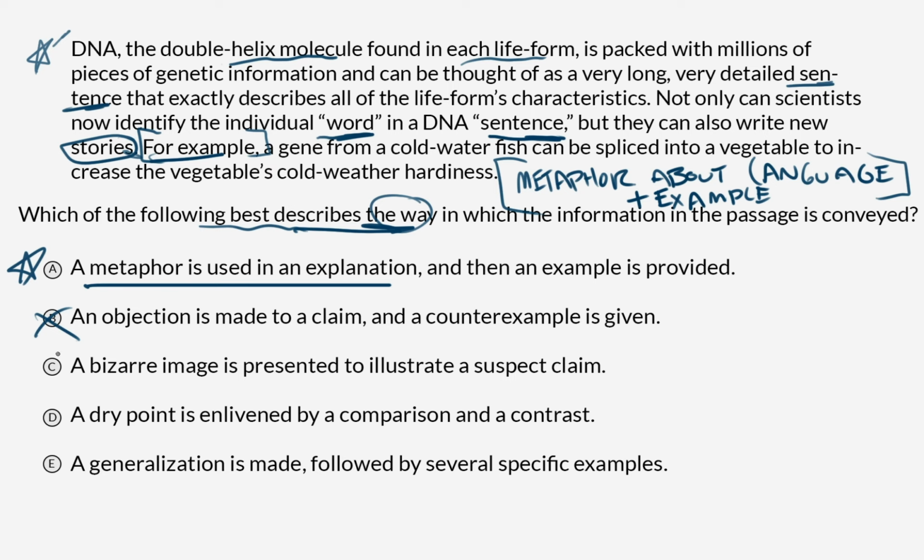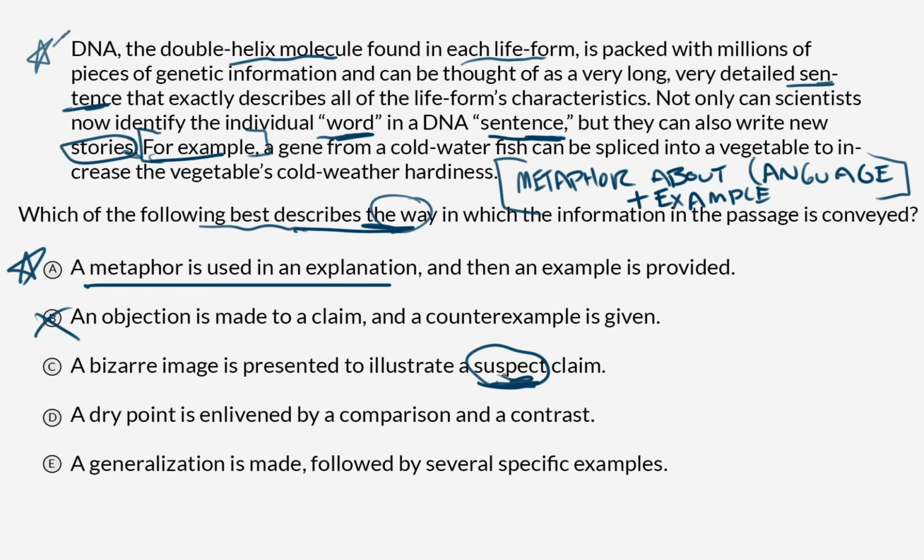A bizarre image is presented to illustrate a suspect claim. Now, it's the word suspect that is kind of throwing me off here. A bizarre image, certainly, splicing some fish DNA into a vegetable and having that all be like a written story is pretty strange. That's pretty bizarre.